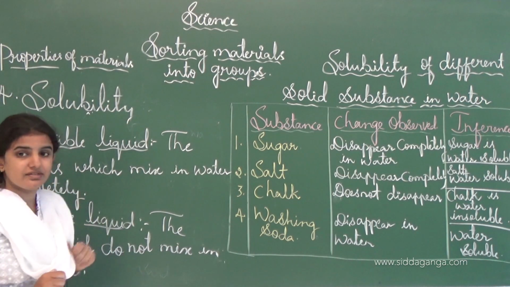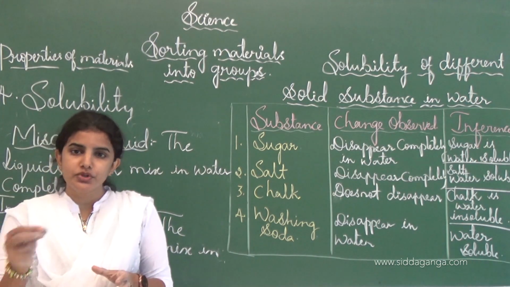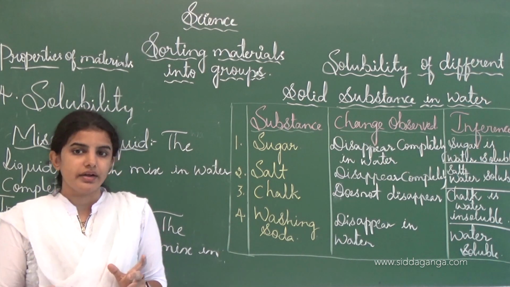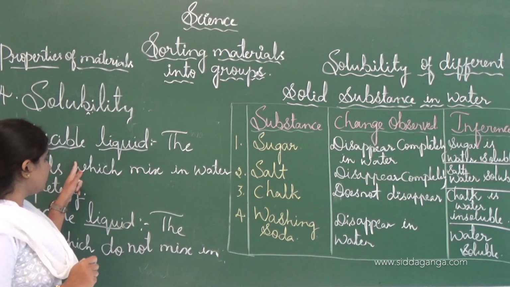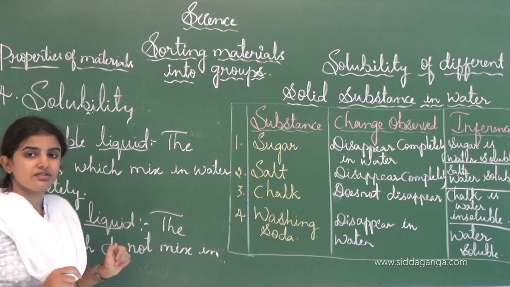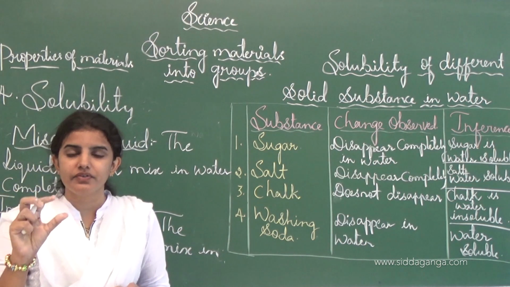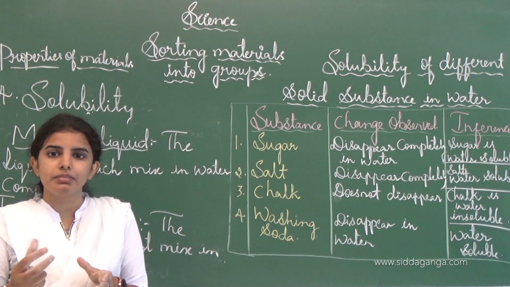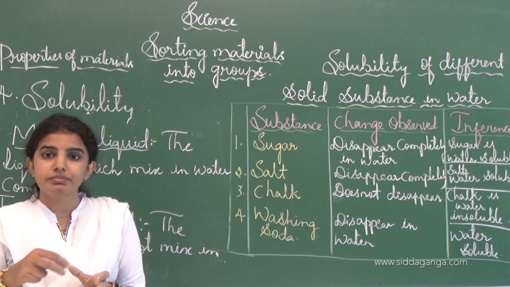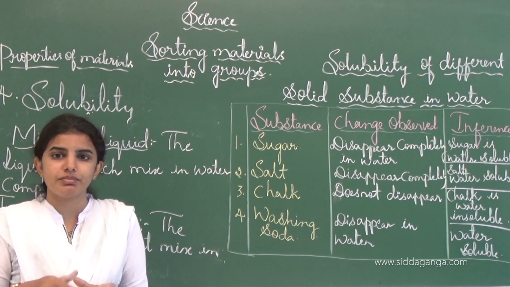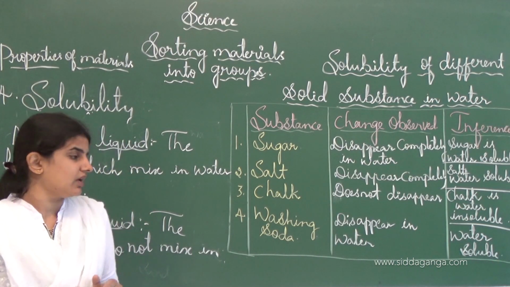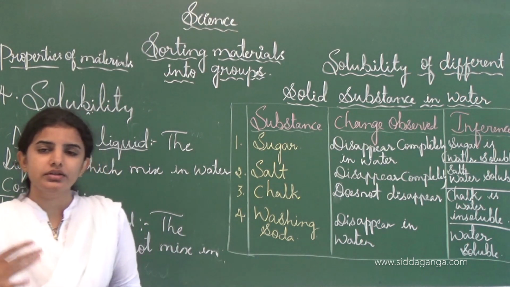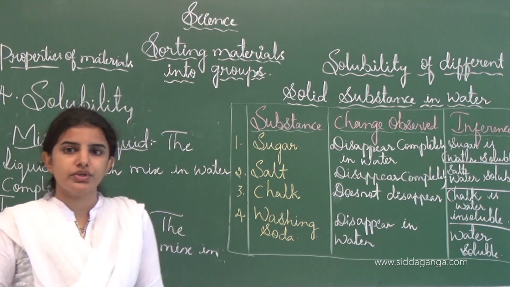In miscible liquid, an example is milk. If we put the water into the milk, what will happen? It will completely mix. Those liquids are called miscible liquids. And the immiscible liquid example is oil. Oil is also a liquid. When we put oil into the water or any liquid substance, what will happen? It will float and will not completely mix in the water, and those liquids are called immiscible liquids. This is how the liquids can be divided into two types.